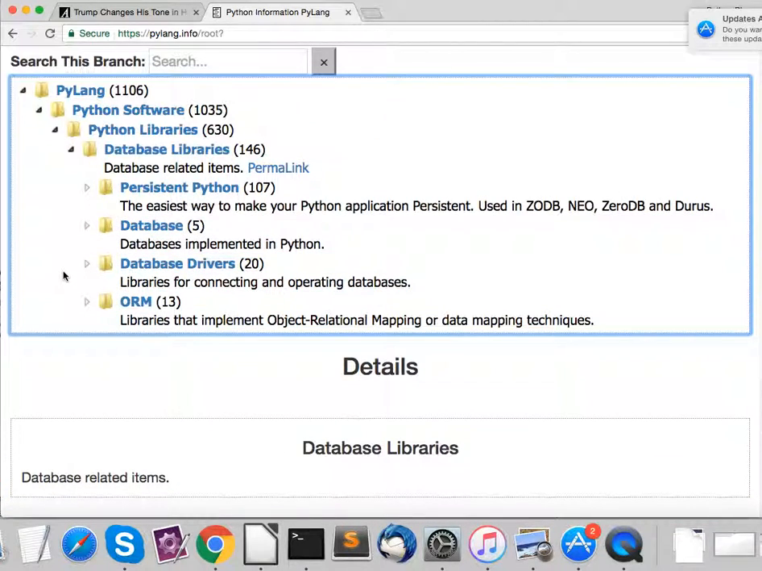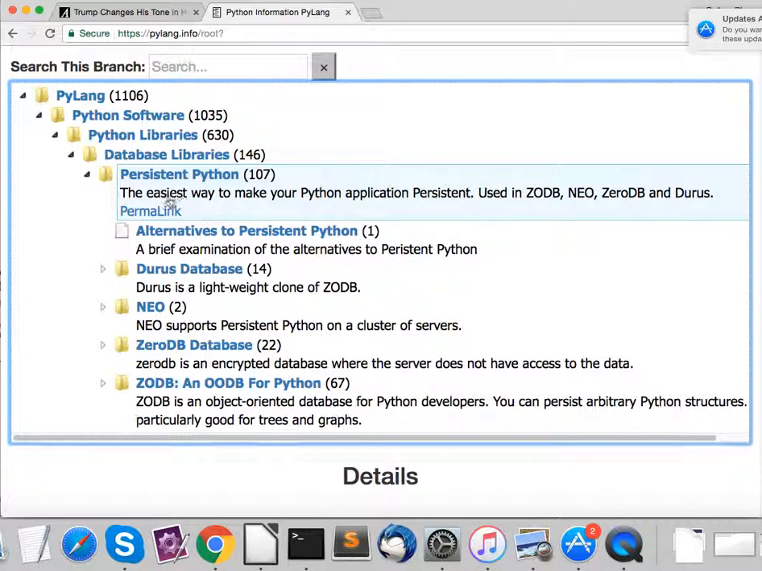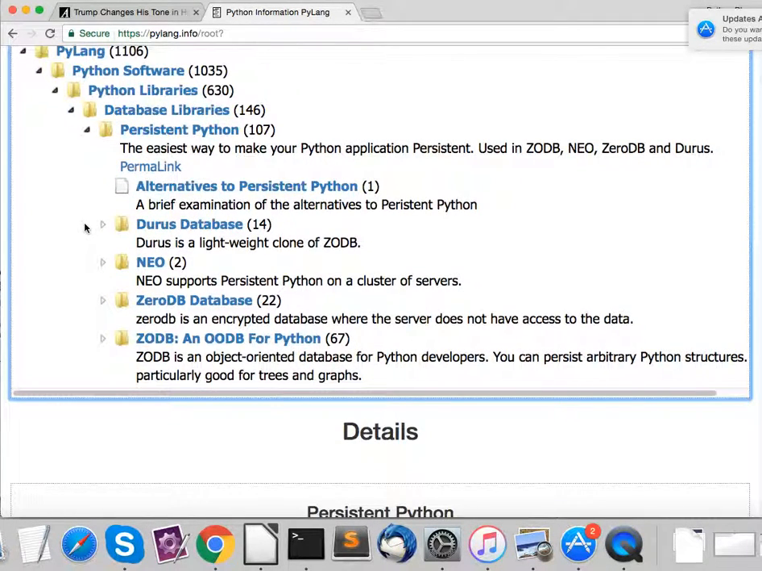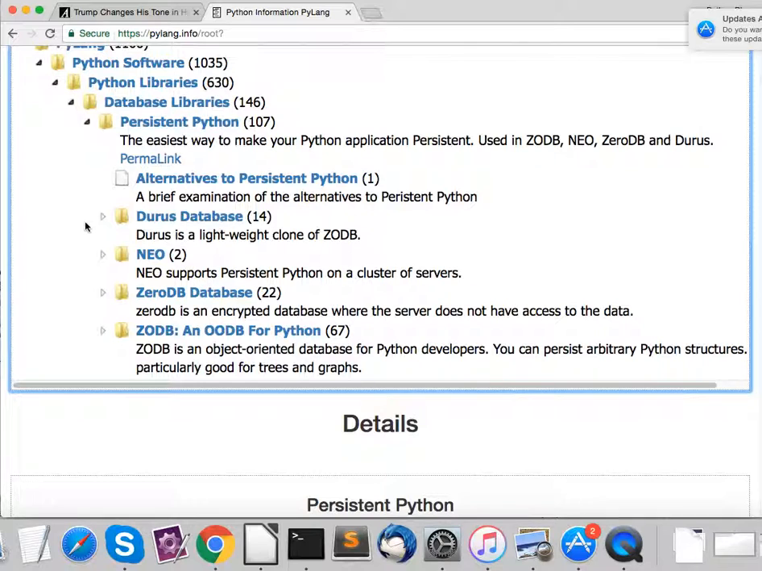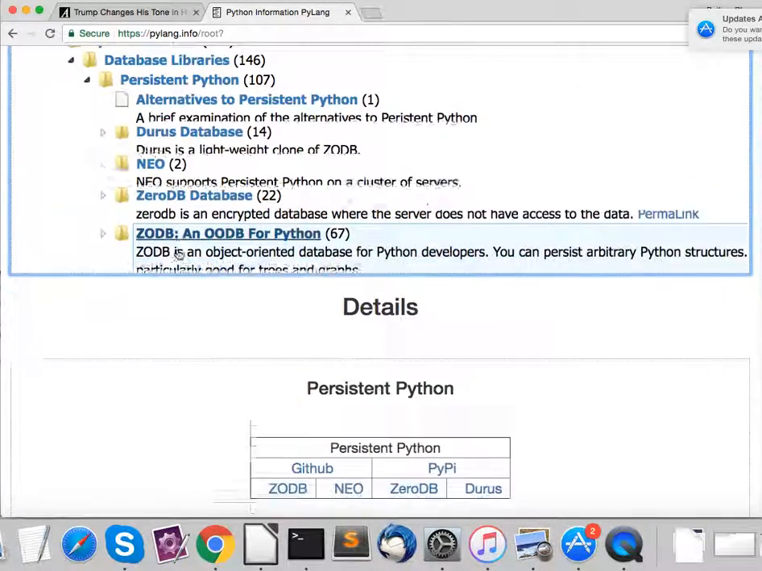Database libraries, and here you have my favorite, persistent Python. You just subclass off class persistent, your whole application becomes persistent. It's really easy. I'm amazed more people don't know about it. There are a number of different implementations of persistent Python. Personally, I use ZODB. The interesting one is ZeroDB.